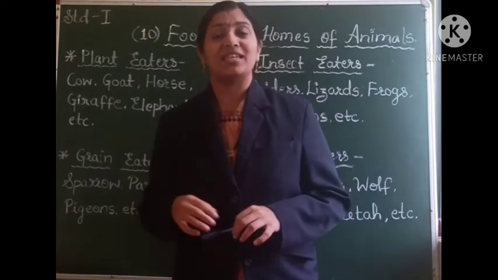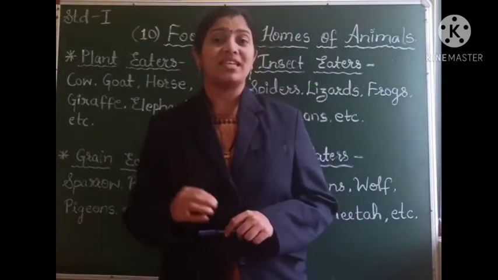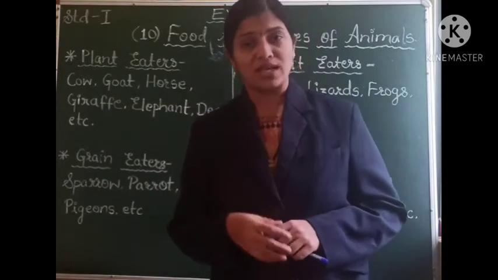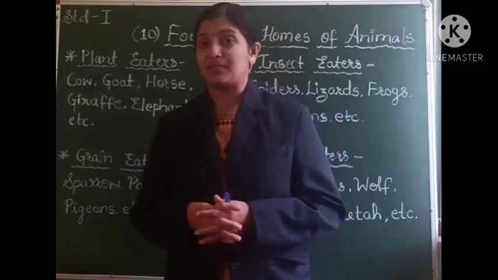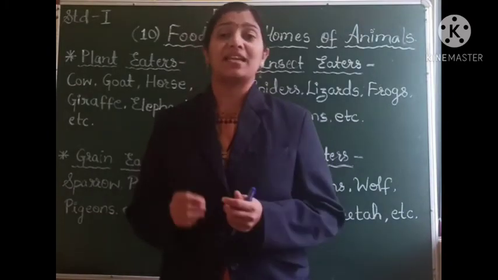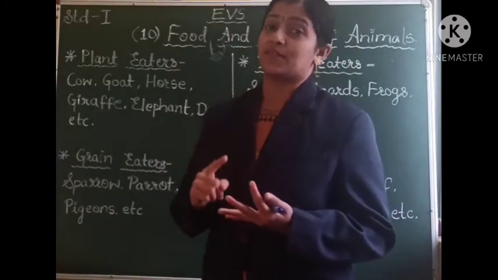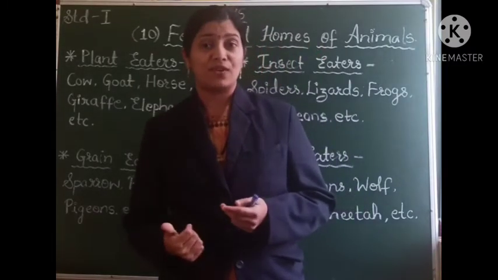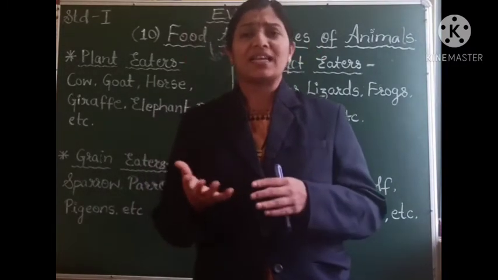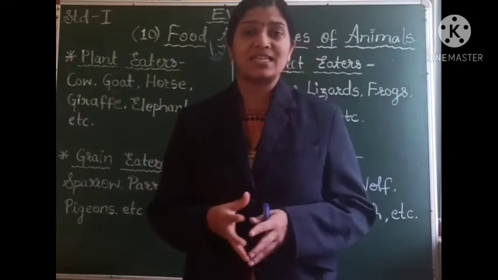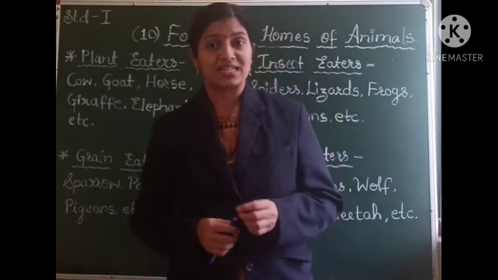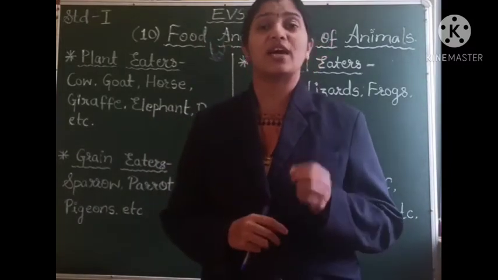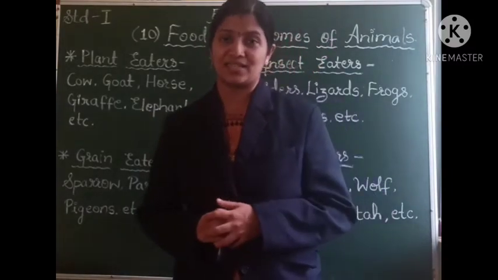Plant eaters. It means these animals eat plants, or we can say grass and leaves of the plants. So which are the animals? Yes, animals like cow, sheep, goat, deer, elephant, giraffe, and many others. These animals eat grass or the leaves of different plants, and so they are called plant eaters.